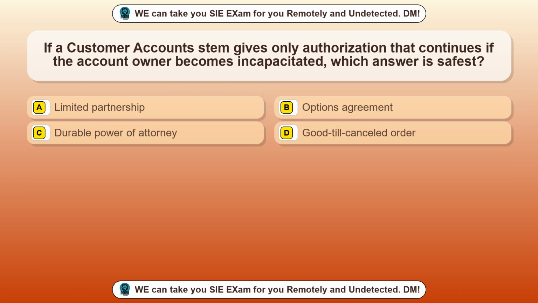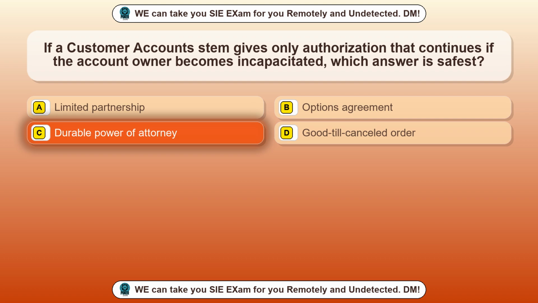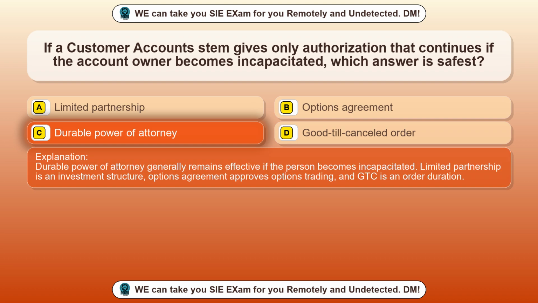Question 42. If a customer account stem gives only authorization that continues if the account owner becomes incapacitated, which answer is safest? Option A, limited partnership. Option B, options agreement. Option C, durable power of attorney. Option D, good till cancelled order. The correct answer is option C, durable power of attorney. Durable power of attorney generally remains effective if the person becomes incapacitated. Limited partnership is an investment structure, options agreement approves options trading, and GTC is an order duration.